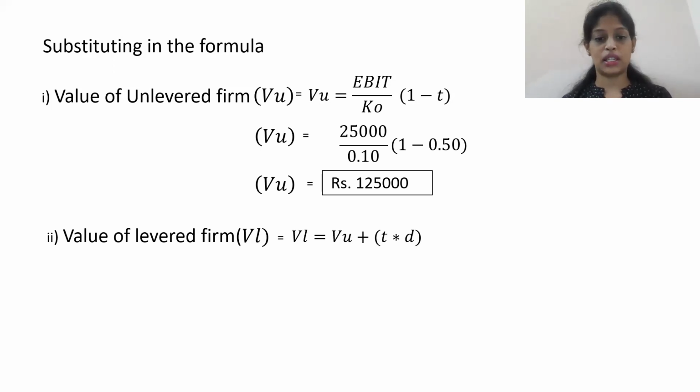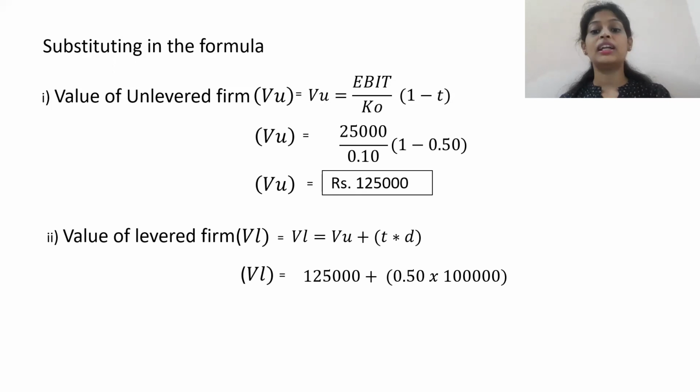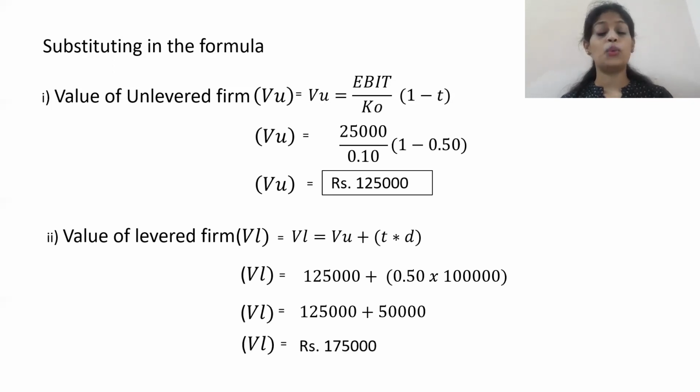Now the value of the levered firm is equal to VU plus T into D. So VL is equal to VU, which we just found out is 1,25,000, plus T, the tax rate, that is 0.50, into D, which is the debentures, 1 lakh. So you will get an answer of 1,75,000. As you can see here, it is very evident that the value of the levered firm is higher than the value of the unlevered firm when you include debt. 1,75,000 is obviously more than 1,25,000.